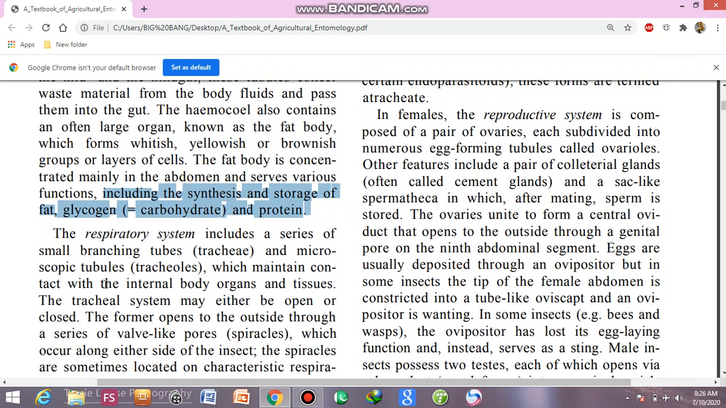Next is the respiratory system. The respiratory system includes a series of small branching tubules called the tracheae and the microscopic tubules called the tracheoles, which maintain contact with the internal body organs and tissues. Insects don't have any kind of lungs or gills, although there are some exceptions in which book gills are present, but mostly they have a tracheal system for the purpose of respiration.